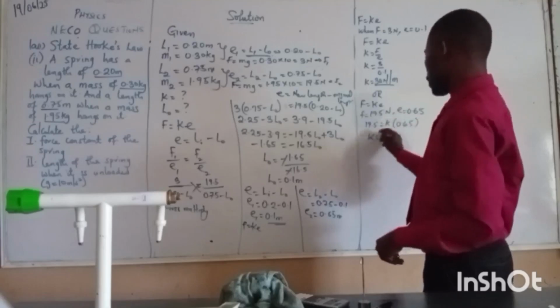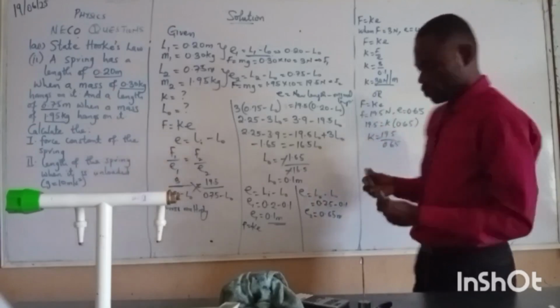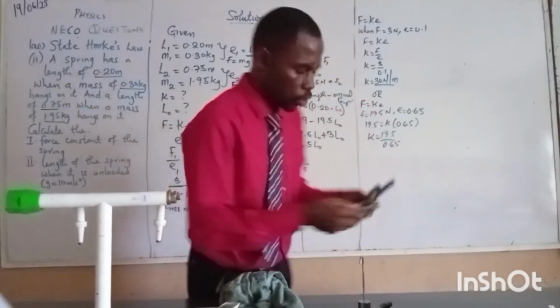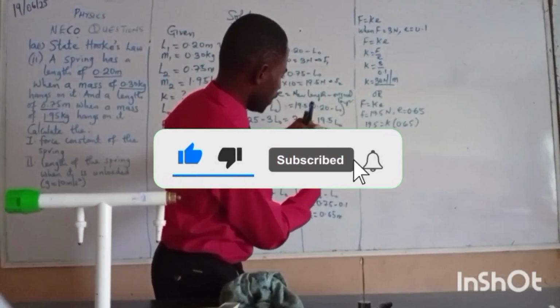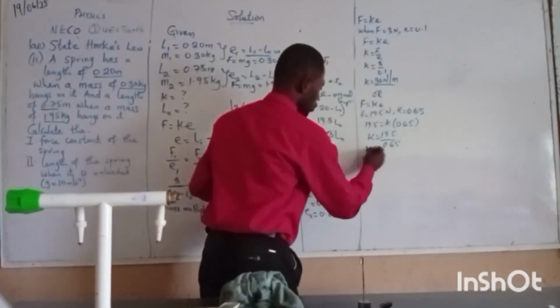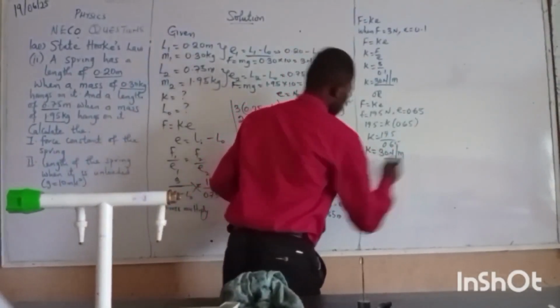K equals 19.5 over 0.65. If I press my calculator again, we have the same thing, 19.5 divided by 0.65, and we have 30 again. Telling you that no matter which one you pick, you get your answer as 30 Newton per meter.